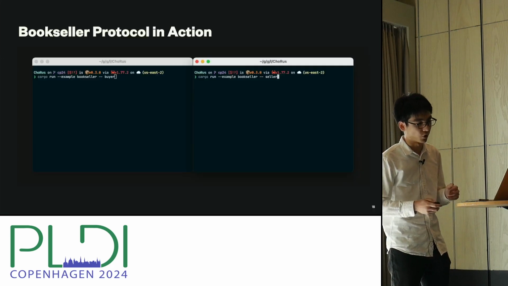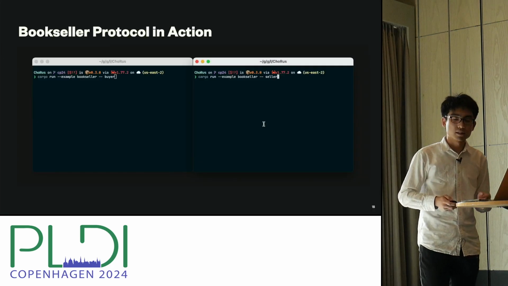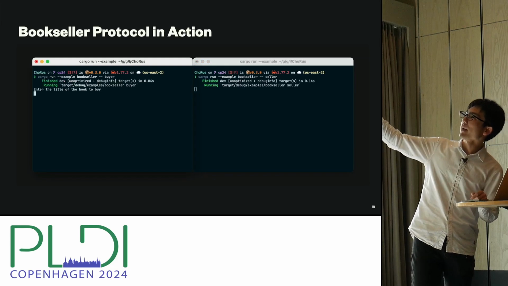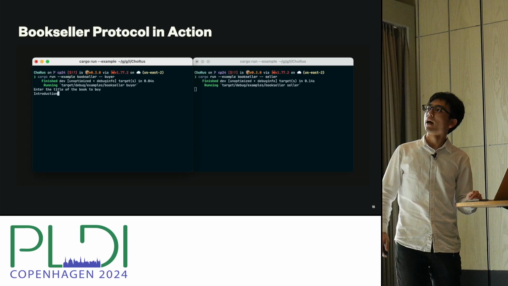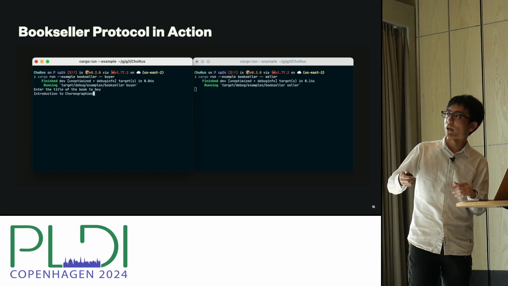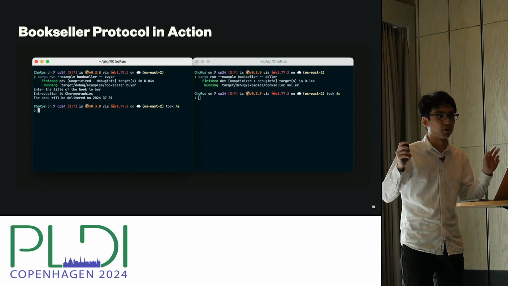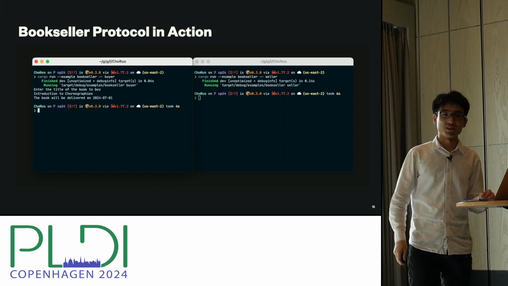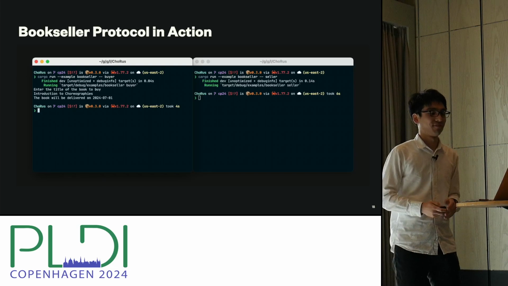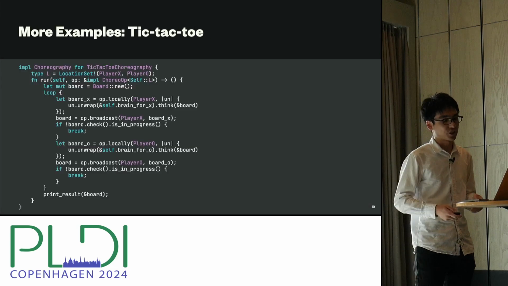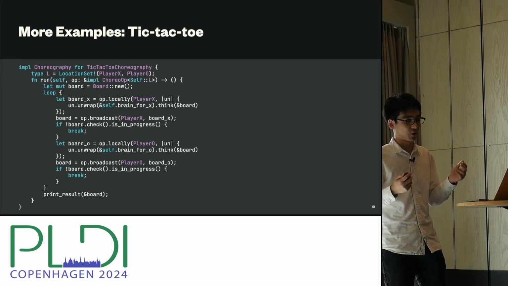So let's see how it works in action. So I am running the seller on the right and the buyer on the left. And obviously, I want to buy the book Introduction to Choreographies. And it says, apparently, it's affordable. And the book will be delivered next week. Isn't that great?